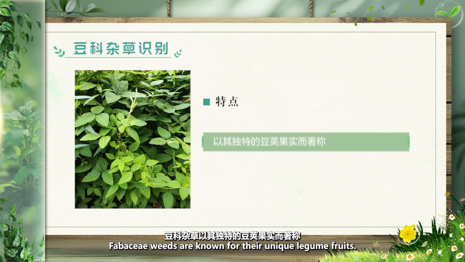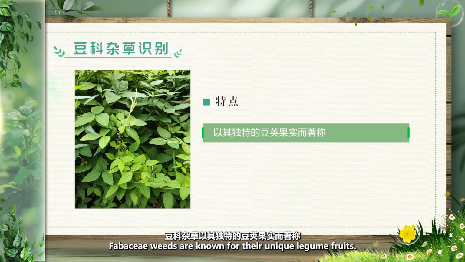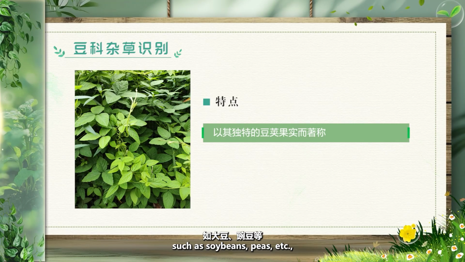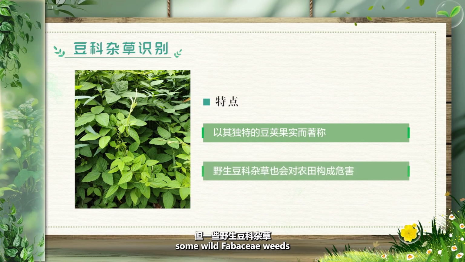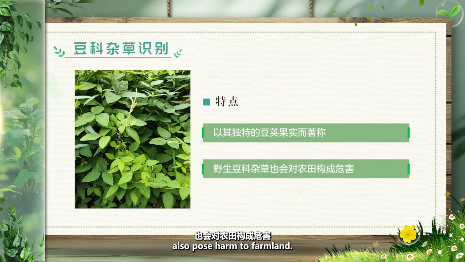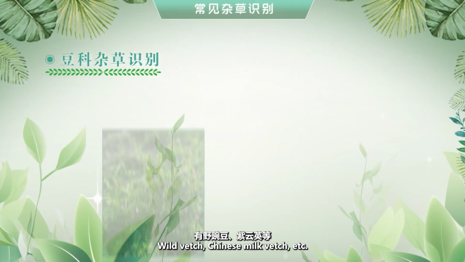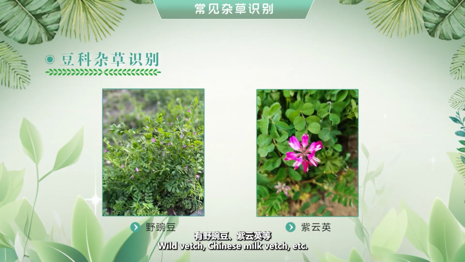Fabaceae weeds are known for their unique legume fruits. Although Fabaceae plants include many important crops, such as soybeans, peas, etc., some wild Fabaceae weeds also pose harm to farmland. For example, common weeds include wild vetch, Chinese milk vetch, etc.